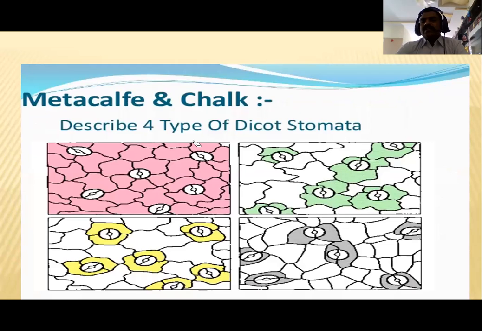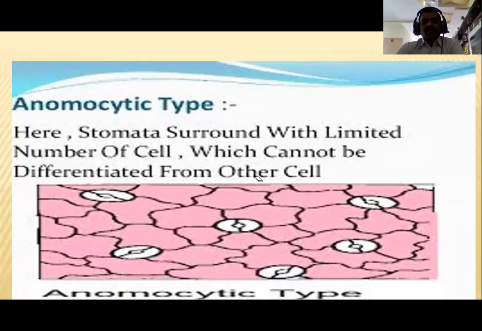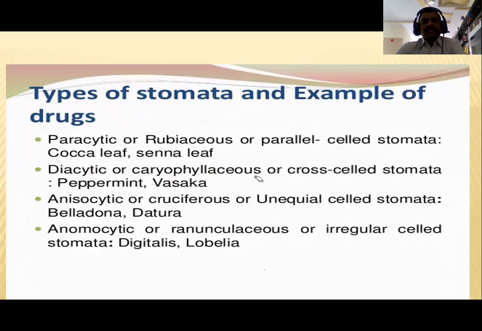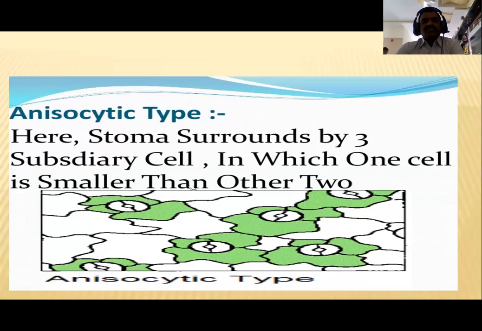See here, in dicotyledons, four types of stomata are classified by Metcalfe and Chalk. Both scientists divided them into four types. This is the anomocytic stomata, this is the anisocytic, this is the diacytic, and this is the paracytic stomata, my dear friends. The anomocytic stomata is also called ranunculaceous or irregular type of stomata.